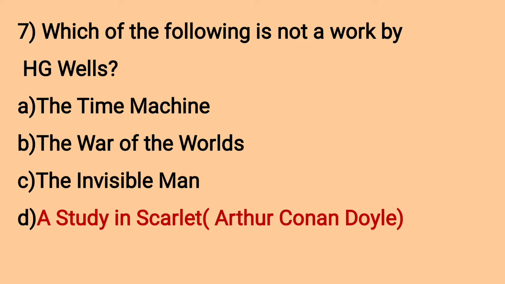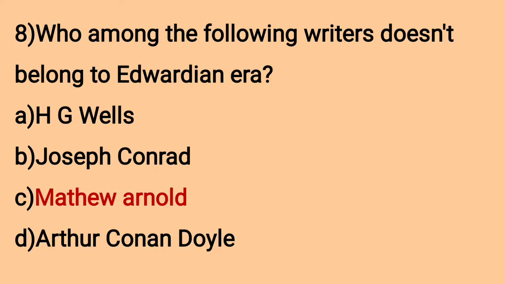Which of the following is not a work by H.G. Wells? The Time Machine, The War of the Worlds, The Invisible Man, A Study in Scarlet. Option D, A Study in Scarlet is the right answer because it's written by Arthur Conan Doyle. The other 3 works, The Time Machine, The War of the Worlds, and The Invisible Man, are all written by H.G. Wells.